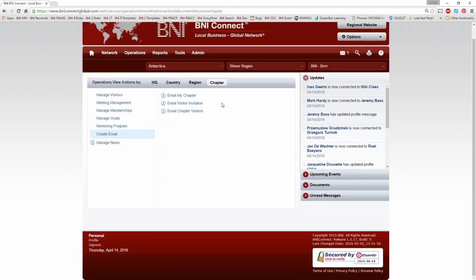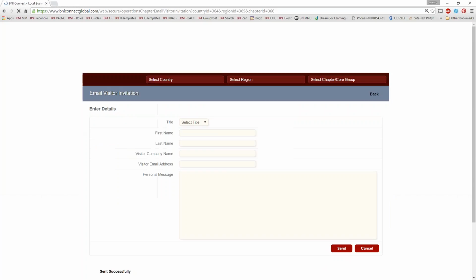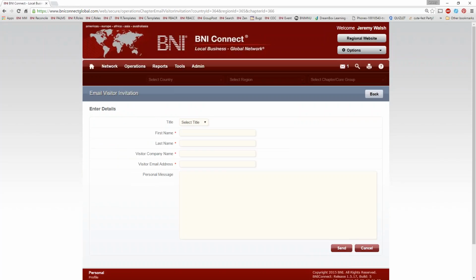But the one we're looking for right now is the second one down, and that is the email visitor invitation. What the visitor invitation is, is just a fill in the blank. Just fill in the name, the company name, the email address, and a personal message.